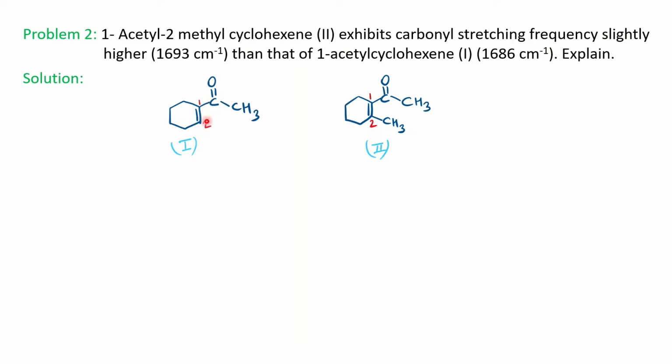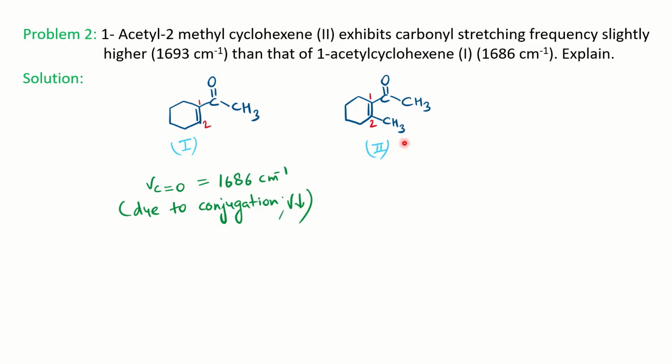Now if you see the first structure, this is an alpha beta unsaturated carbonyl compound, or you can say conjugation is present here. Just now we solved the first problem: conjugation brings single bond characteristic, therefore the frequency decreases. Normally for a ketone the frequency is 1715, so with respect to that the frequency decreases to 1686 because of the presence of conjugation. So basically the relationship between conjugation and frequency is inverse: as the conjugation increases, the frequency decreases.